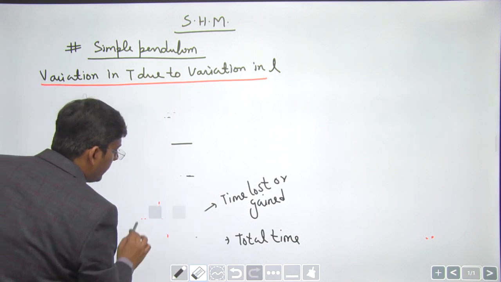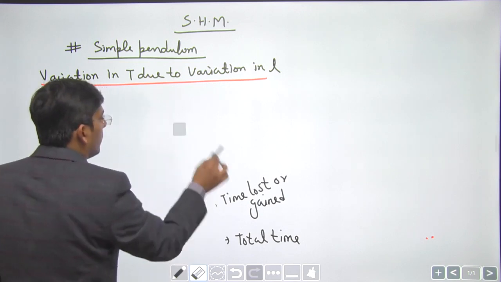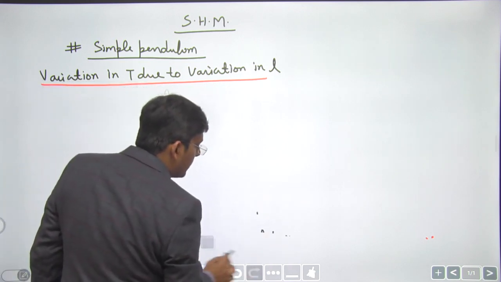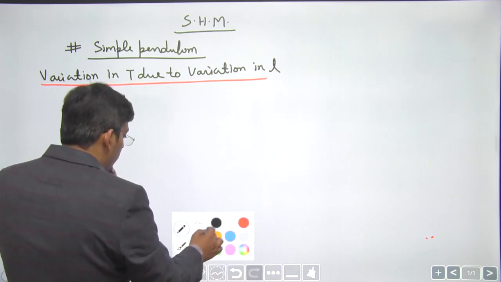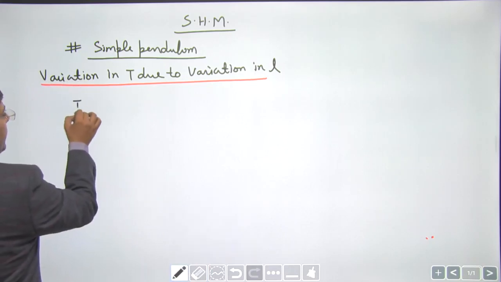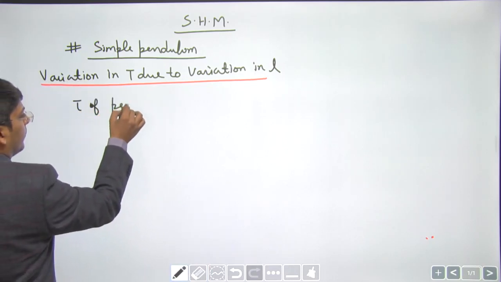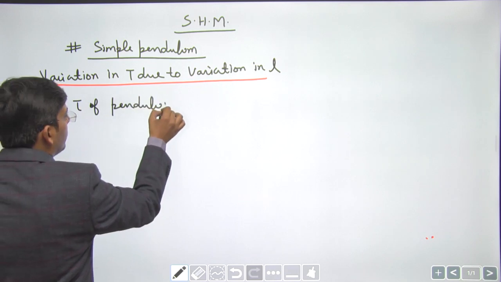Now, we can calculate the time period of a pendulum whose length is very large, comparable to the radius of Earth.